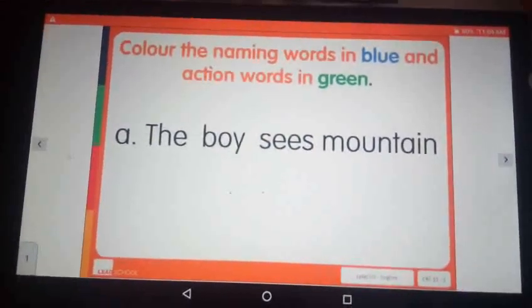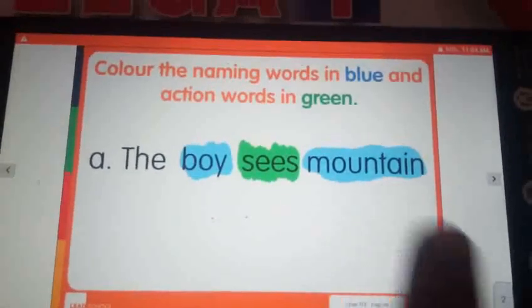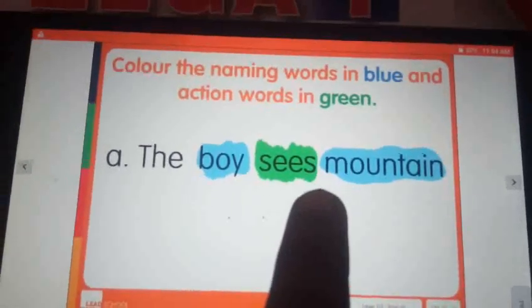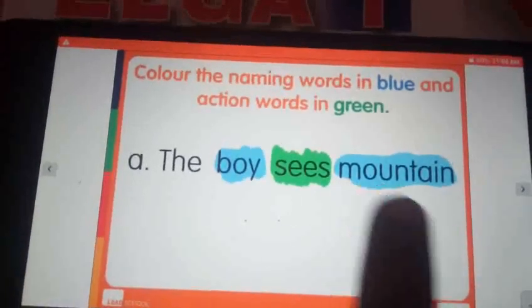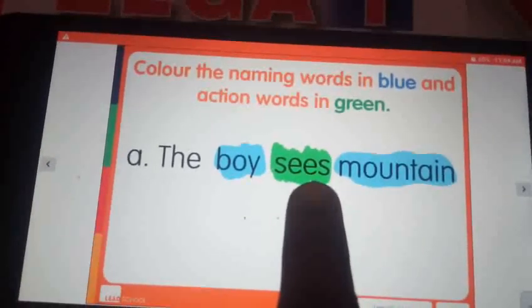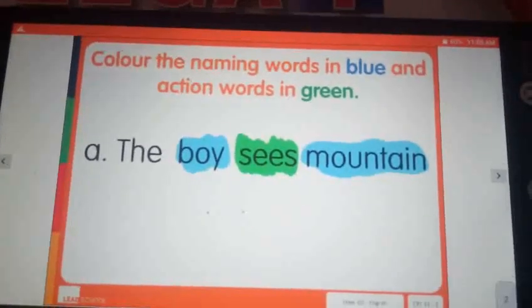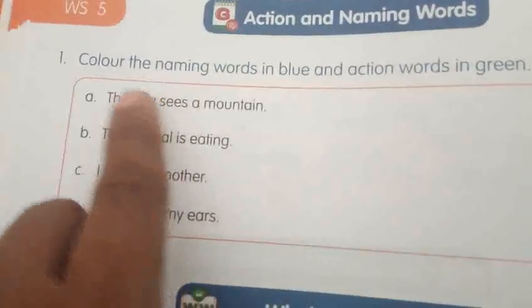Boy and mountain are the naming words. Sees is the action word. So we will take the blue color for boy and mountain. Sees is the action word, so you have to take the green color and color this word. Are you clear? Yes. Yeah, great, my dear children.